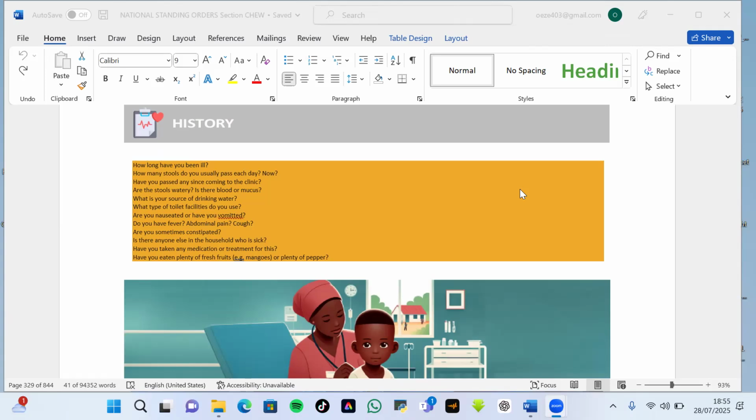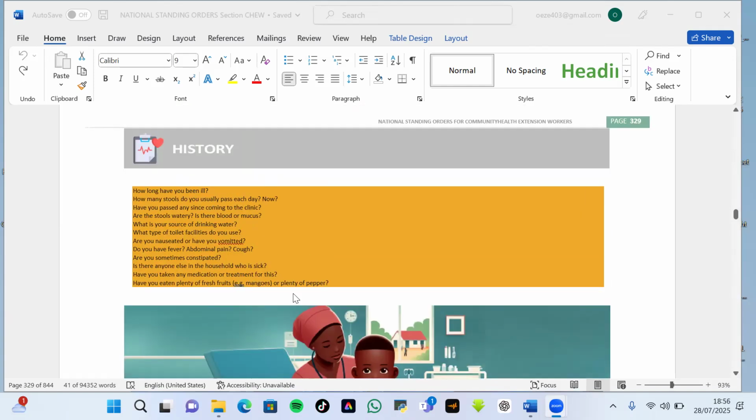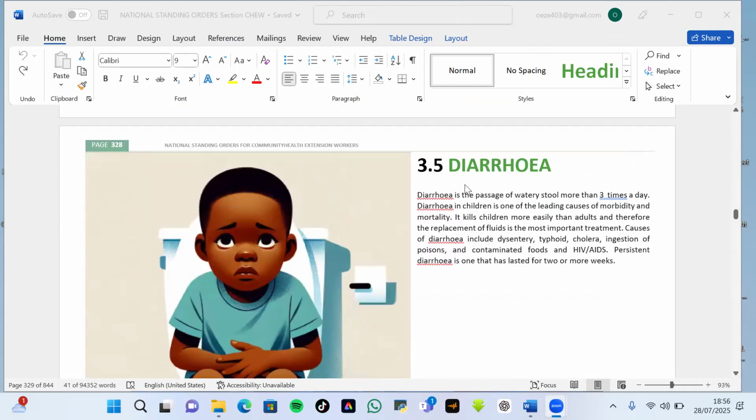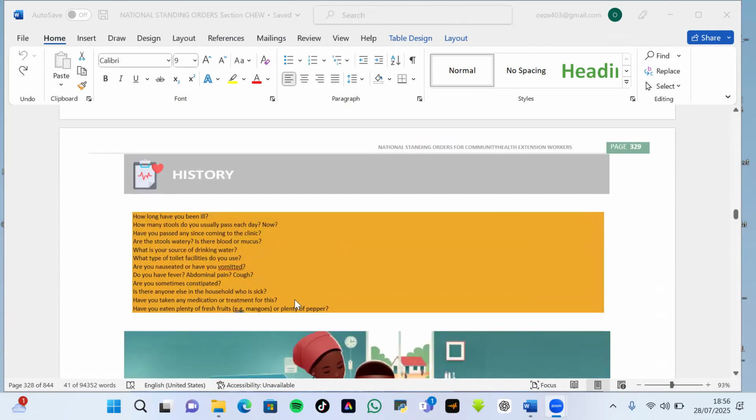Now, in the standing orders, it's also important you note some key things. For example, the history. As you're seeing here, this history is meant for every complaint given under diarrhea and its related causes and the like. So all the history here serves for it.